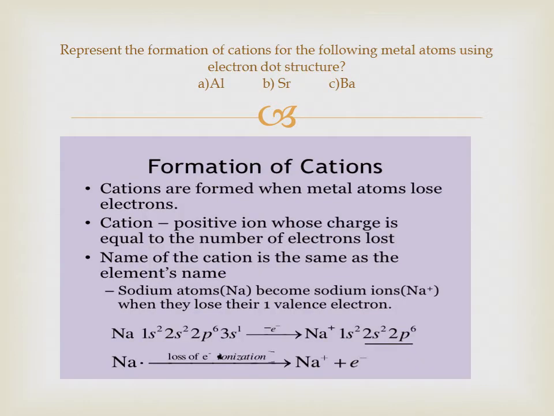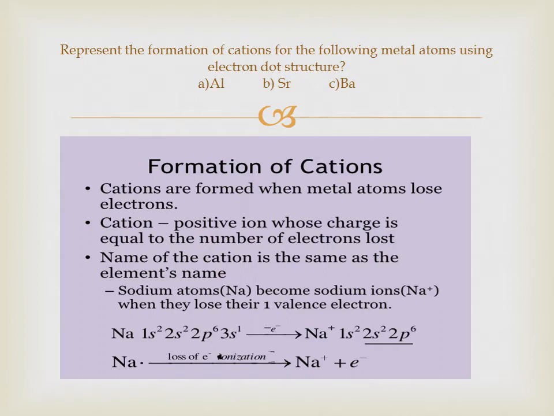Let's discuss the formation of cations. As you can see in this slide, the question is: represent the formation of cations for the following metal atoms using electron dot structure. As we have discussed the formation of cations in the previous lesson, now I will review the concept, but you will solve this question by yourself.